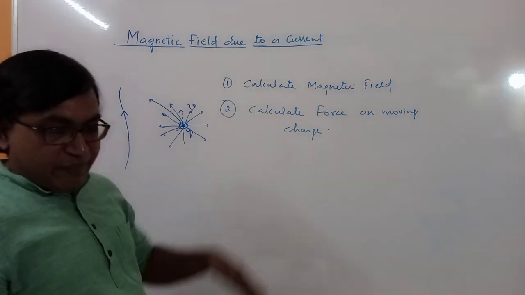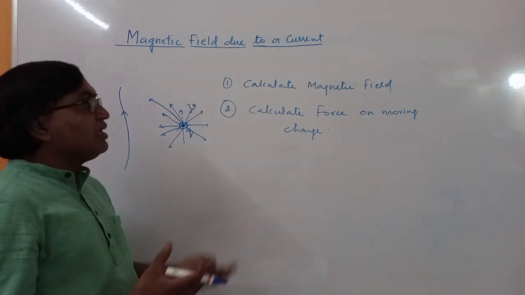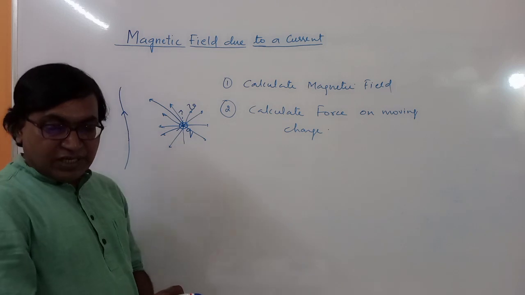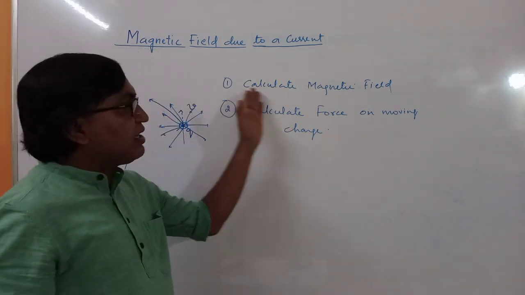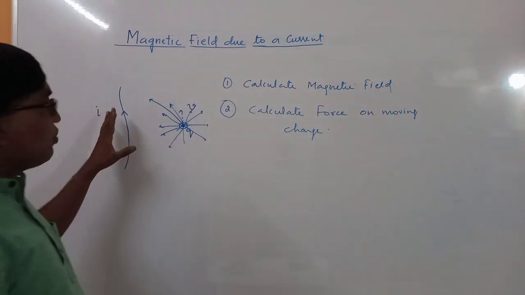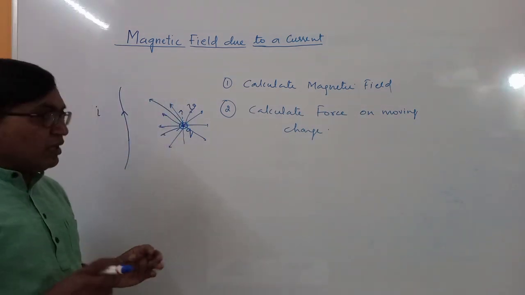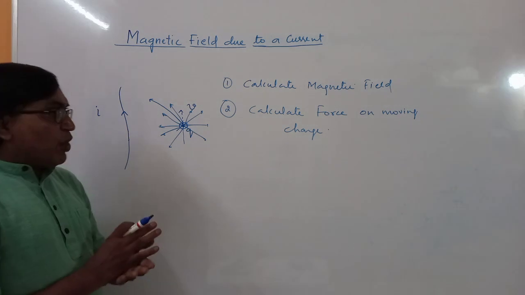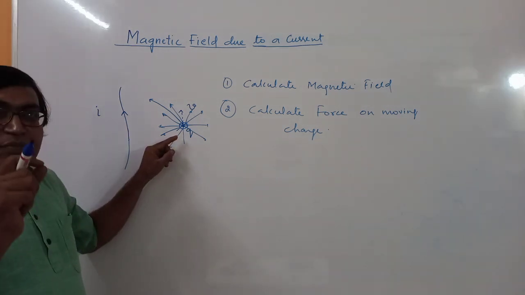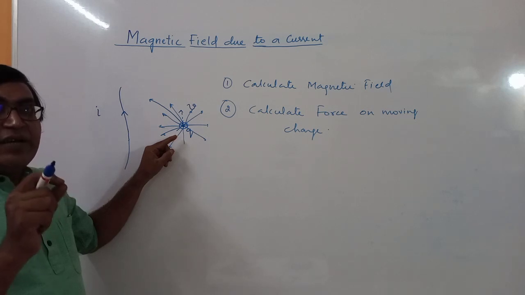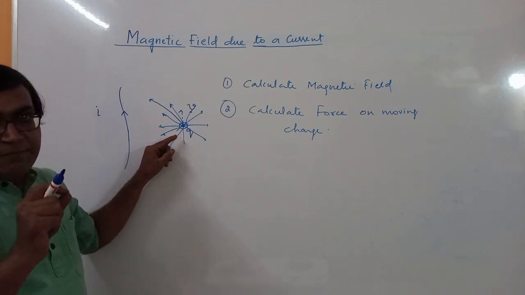Calculation of magnetic field is given by the Biot-Savart law. So first we will consider the calculation of magnetic field due to a current carrying conductor. I think you got the point here. Only a moving charge is deflected by the magnetic field.